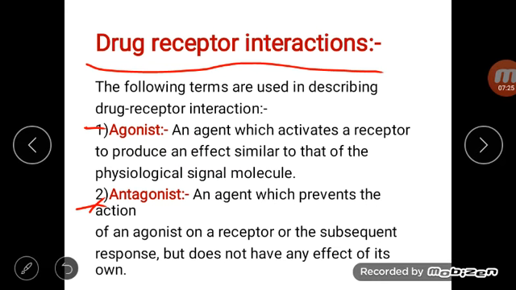And second type is non-competitive antagonist. In non-competitive antagonist, the antagonist binds to the receptor other than the active site. It binds to the receptor to other site other than active site, that is allosteric site. This type of antagonism is unsurmountable. That is, this non-competitive antagonism cannot be surmounted by increasing the dose of agonist.